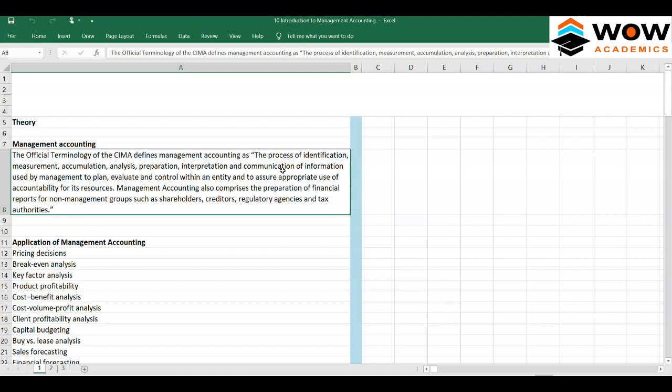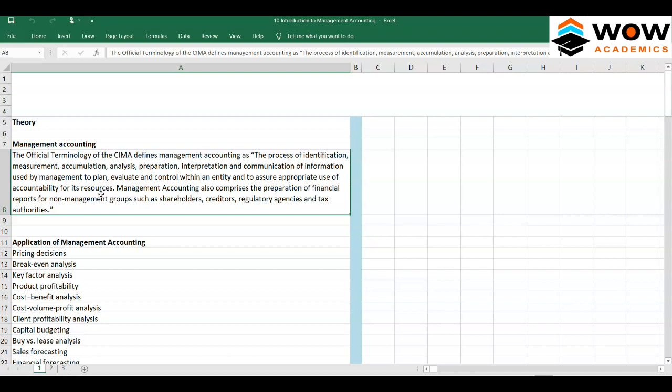This information is used by management. So mostly management accounting is internal to the company, to plan, evaluate and control within an entity, and to assure appropriate use of and accountability for its resources.